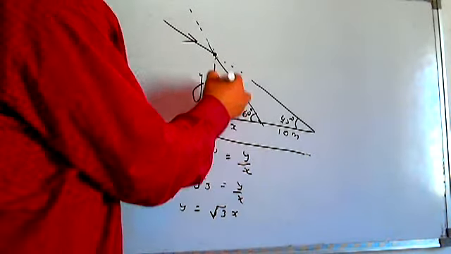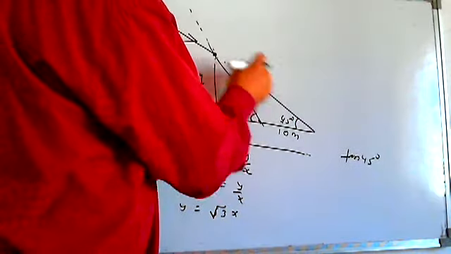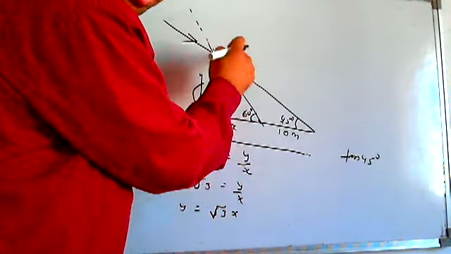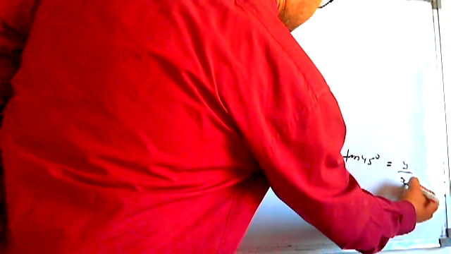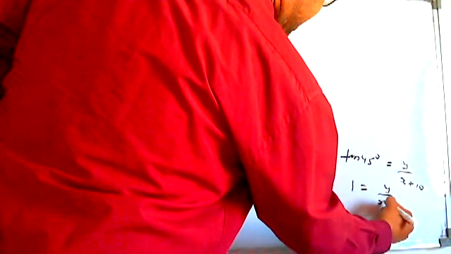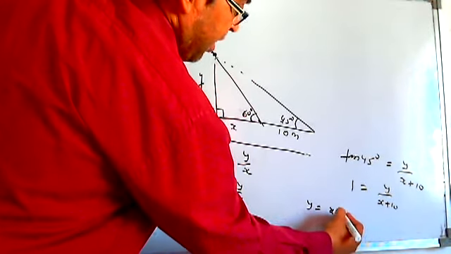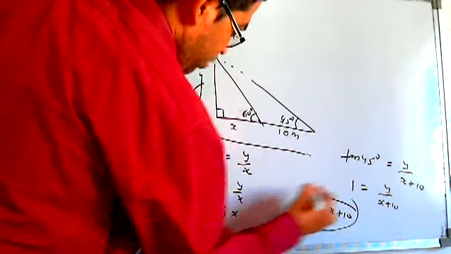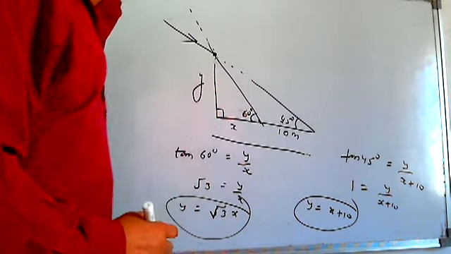Go for another triangle's involvement. I'll write tan 45 degree in the bigger triangle. It's not like this. This should be a right triangle only. Tan 45 degree is y by x plus 10. You know tan 45 is 1, so 1 is y by x plus 10. So we get y is equal to x plus 10. These two equations, 1 and 2, solve them and get the values of the variables.